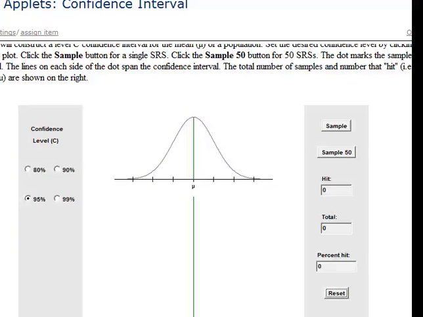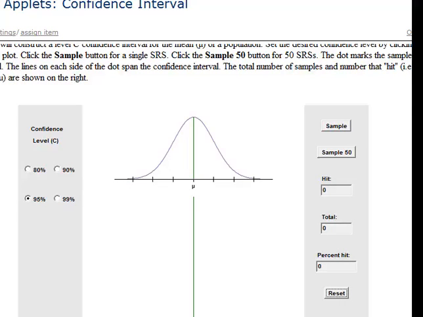I've got another applet here that's going to construct these confidence interval estimates for us. So we're going to construct a 95% confidence interval estimate. We already know that the sample statistic has this bell-shaped sampling distribution. We saw that with the Reese's Pieces experiment that we did. Here is the true population proportion that we're trying to estimate here.